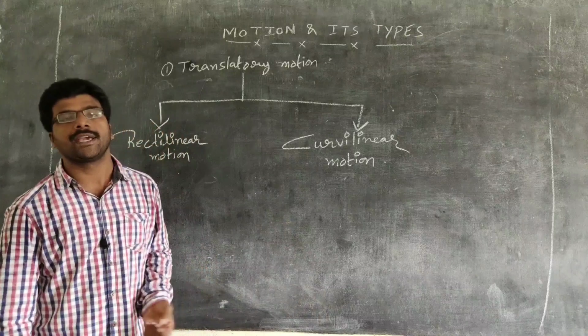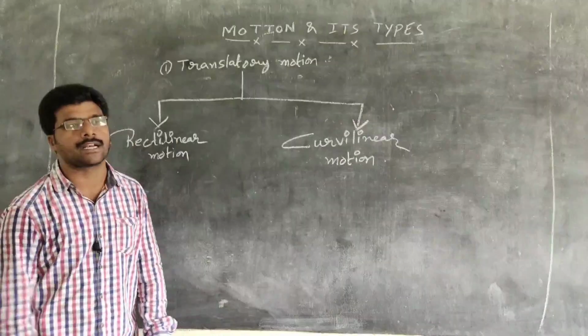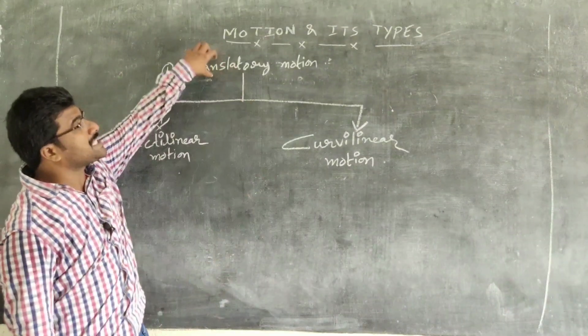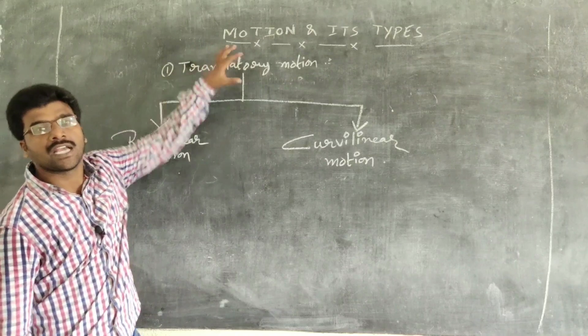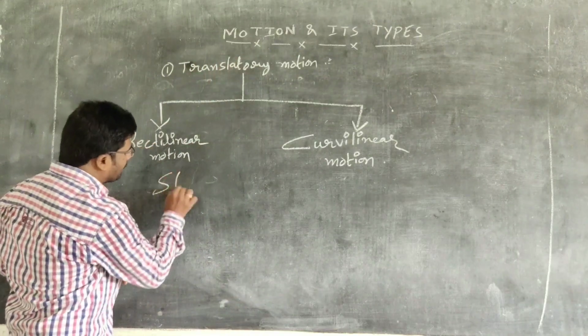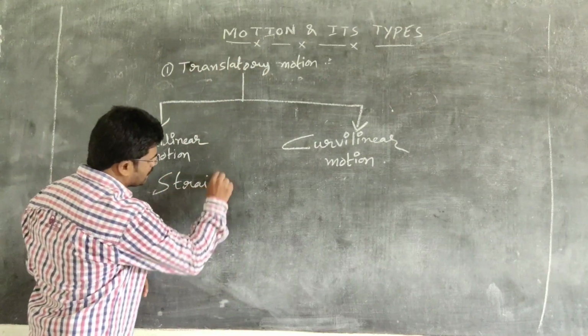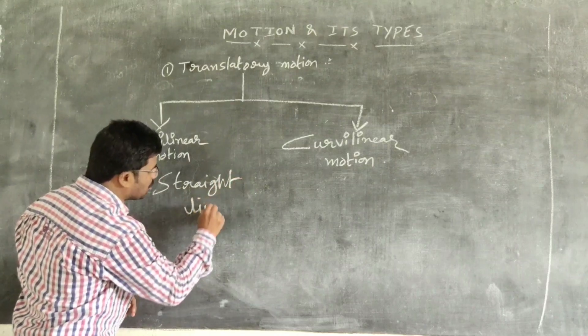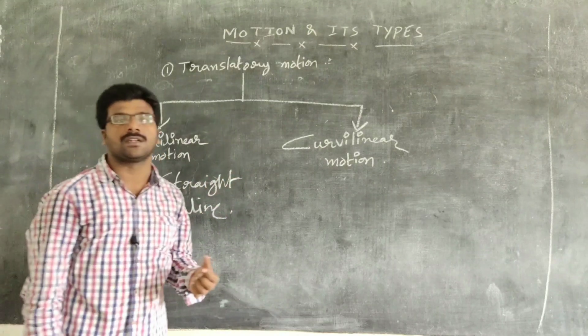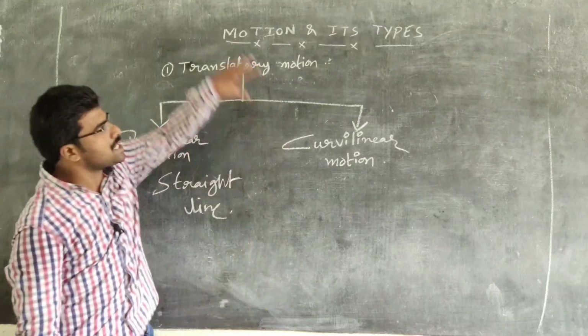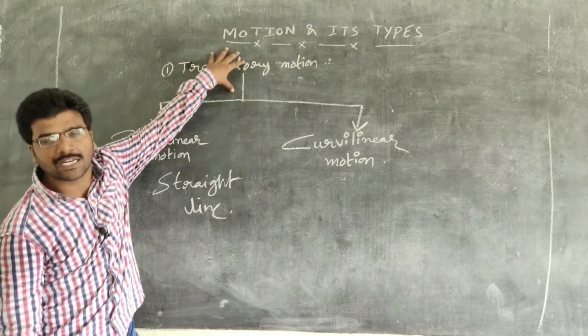When is the motion of a body said to be rectilinear? The body which is in translatory motion, if it moves in a straight line, then the motion is said to be rectilinear motion. First of all, the body should be in translatory motion.